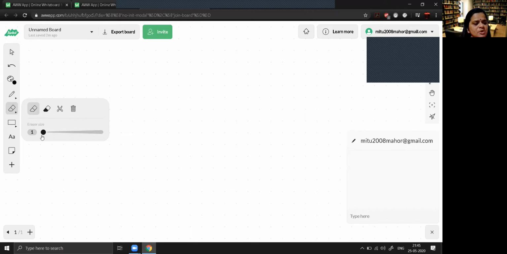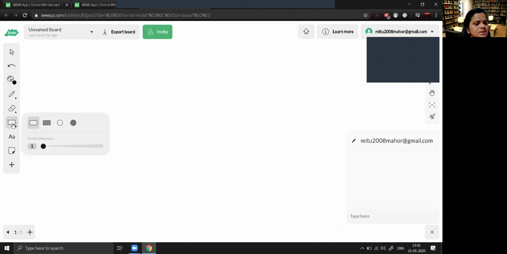And at the bottom, you can see right now this black dot is at the minimum place, and its size is 1. Again, you are supposed to select it, and if you drag it, the size of the eraser is going to change. So as the size of the eraser is increasing, if you want to erase something, it will be a little bit faster.